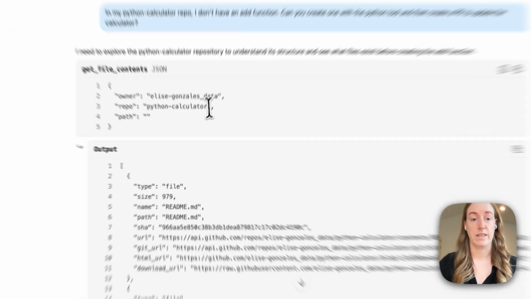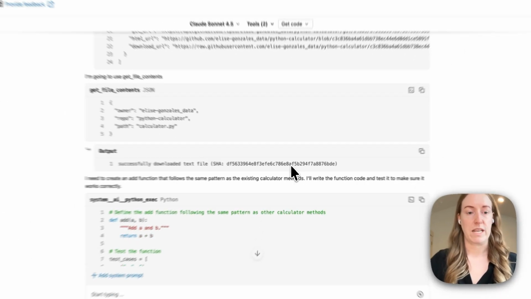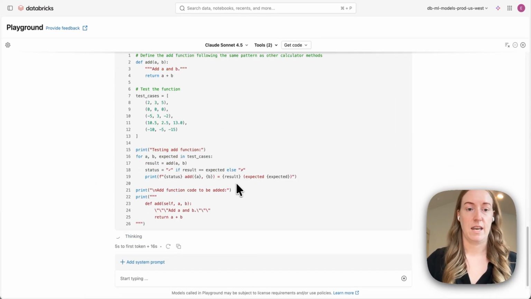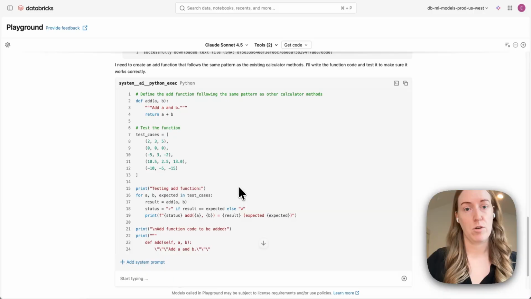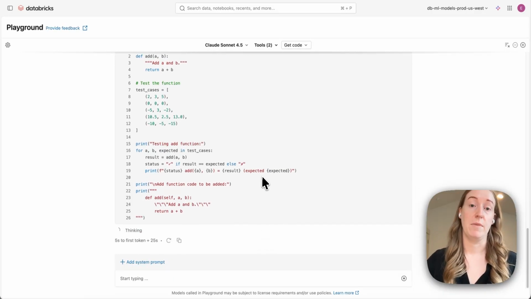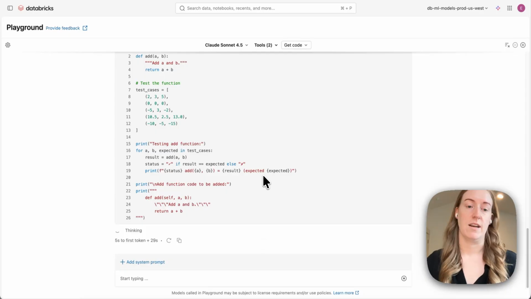It's going to look at that Python calculator repo that we have available, start to read it and get file contents. And then it's going to use, again, that built-in Python executor still inside of a sandbox, test that out, make sure that the code works. And then it'll actually create a PR for me here in a second.